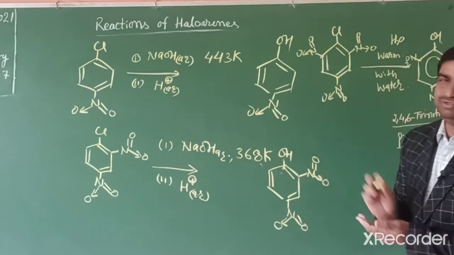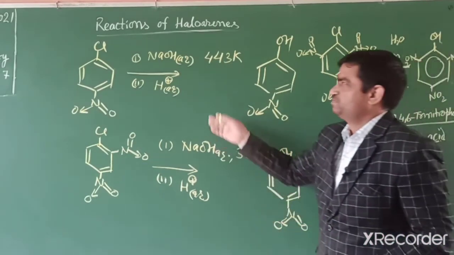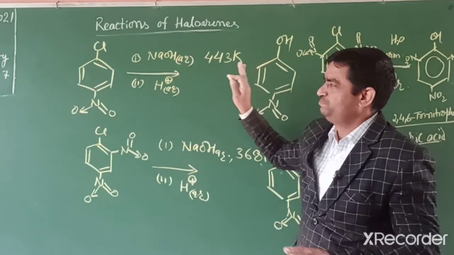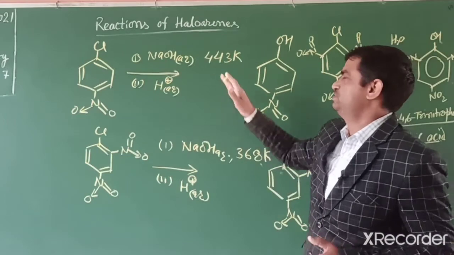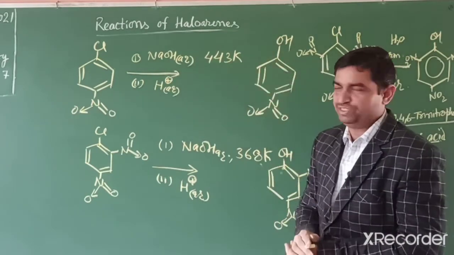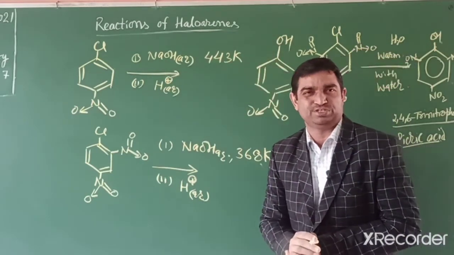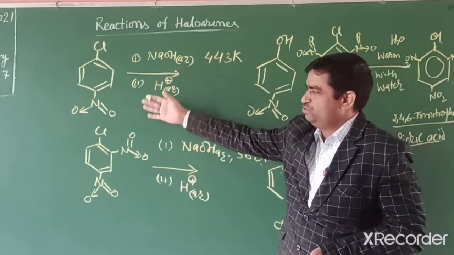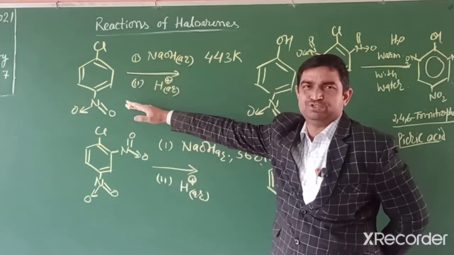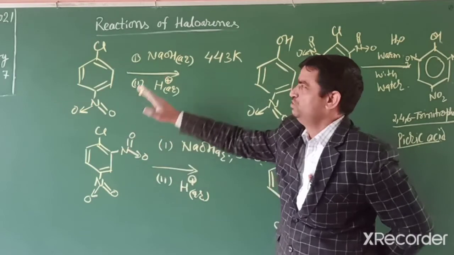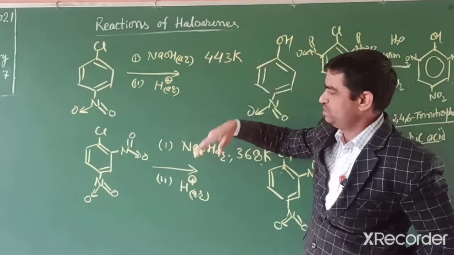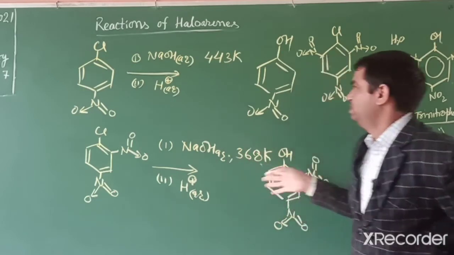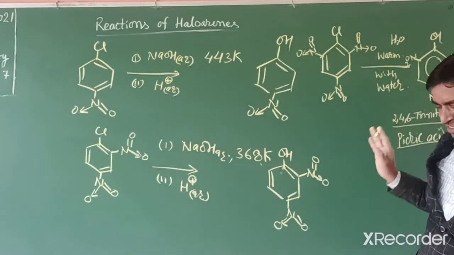So students, if you observe, if there is no withdrawing group, then the reaction condition required is 623 Kelvin temperature and 300 atmospheric pressure. But when the withdrawing group is attached at ortho and para position, the reaction conditions are decreased. First temperature is reduced and pressure we have to remove. Ultimately we get the reaction with warm water.